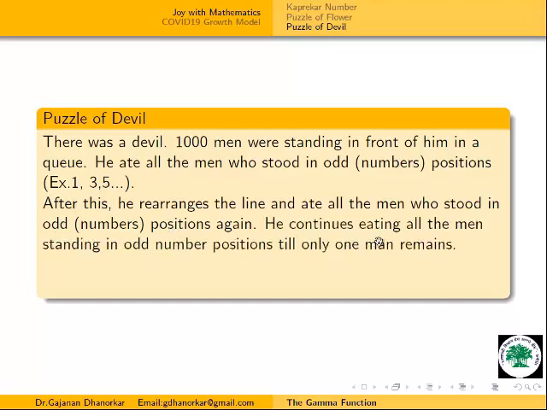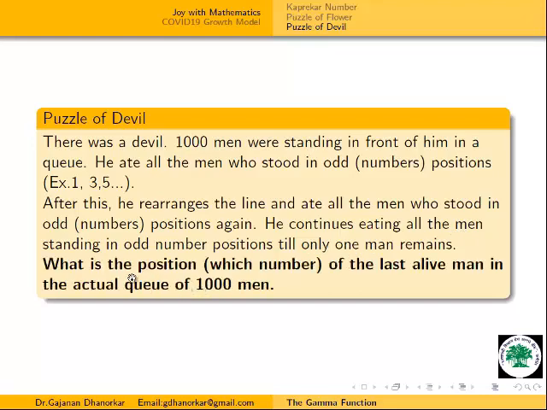He continued eating all the men standing in odd number positions till only one man remained. Then what is the position of the last alive man in the actual queue of 1000?